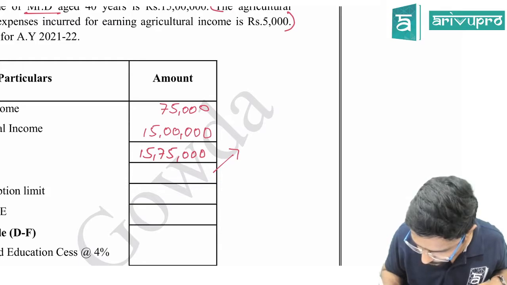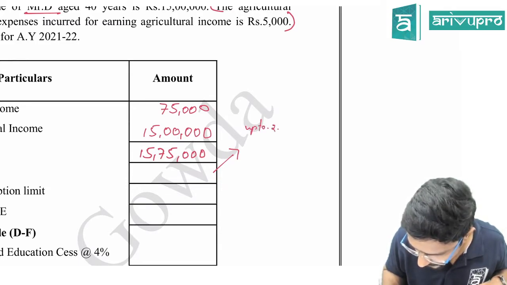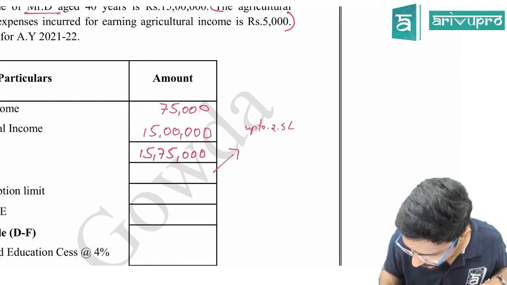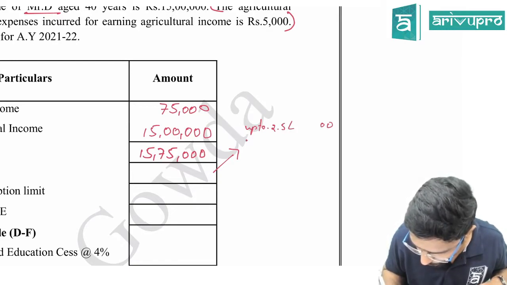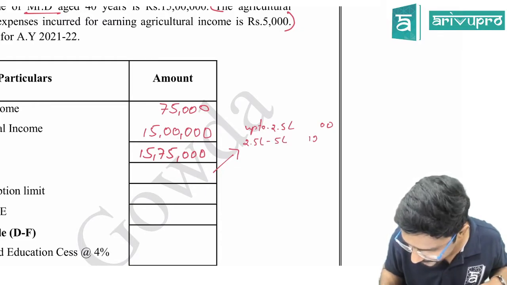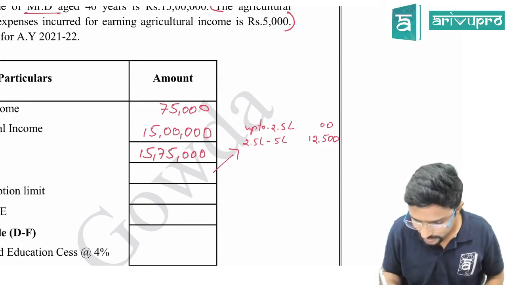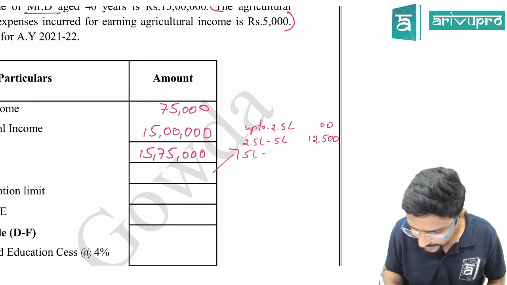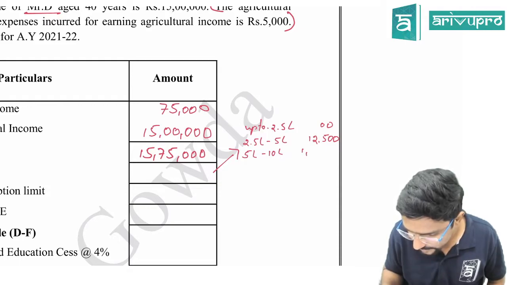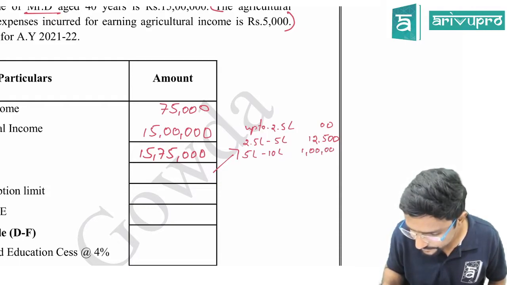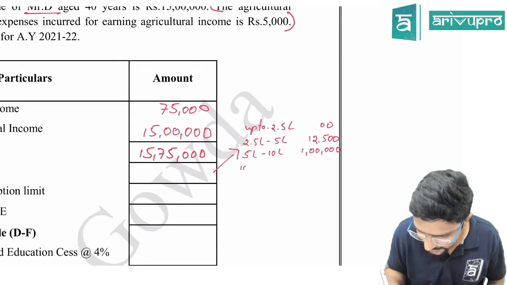Okay, so up to 2.5 lakh, it is 0 amount. Then from 2.5 lakh to 5 lakh, it will be 12,500. If you want, you guys can take down the working and all. Then from 5 lakh to 10 lakh, it will be 1 lakh because rate will be 20%. Then from 10 lakh to